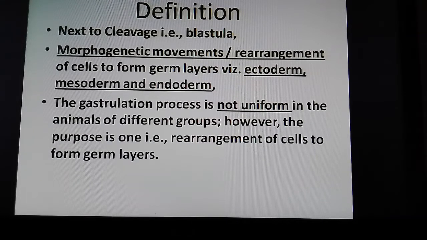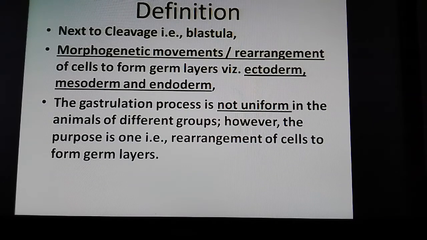Now the movement or the rearrangement of the cells, which are common at the position of the blastula, but now they will be moving to the specific regions where they will become the specific organs in the future animal. And such kind of movement of the cells from place to place, from the blastula to the different regions of the developing embryo, is said to be morphogenetic movement. And this process is called gastrulation.